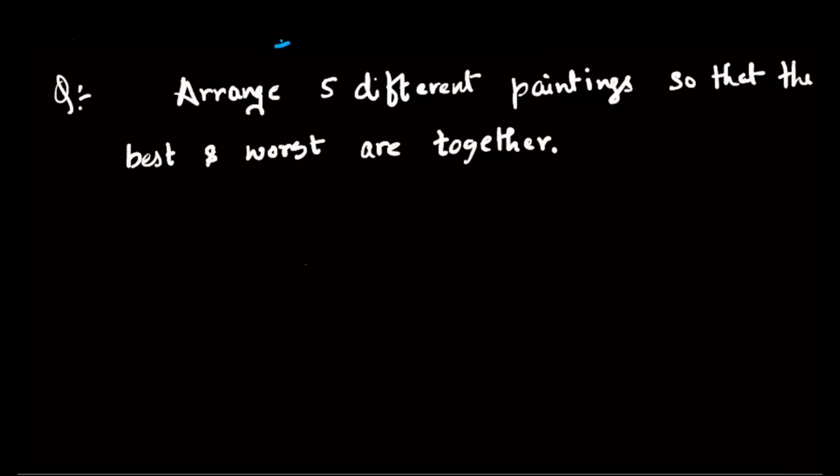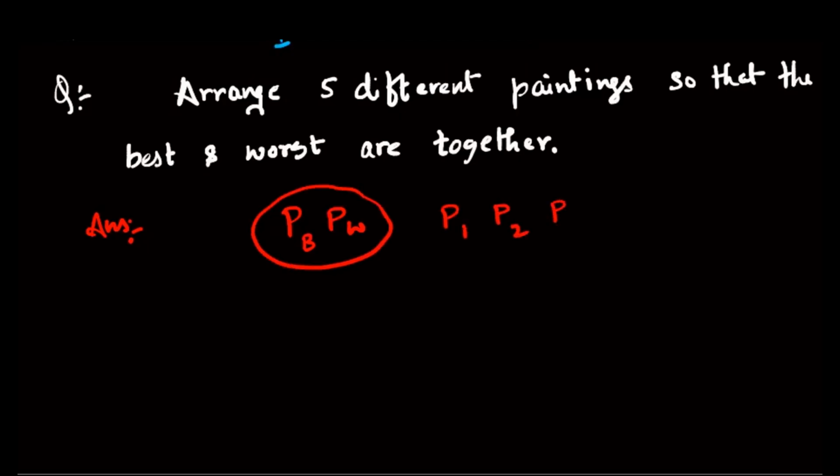Now let's try to understand how the solution goes. We have a total of 5 different paintings. The best and the worst are together, and the remaining are 1, 2, and 3. Since they are together, they'll be acting as one unit.